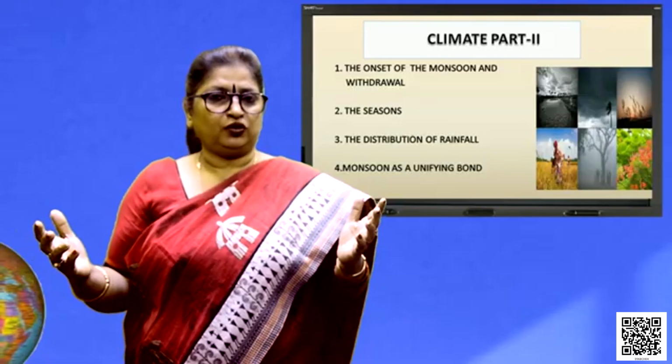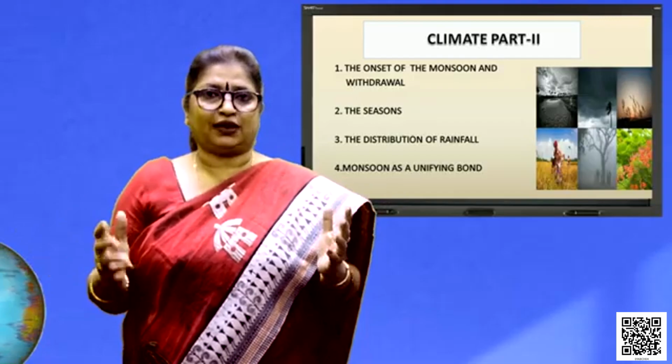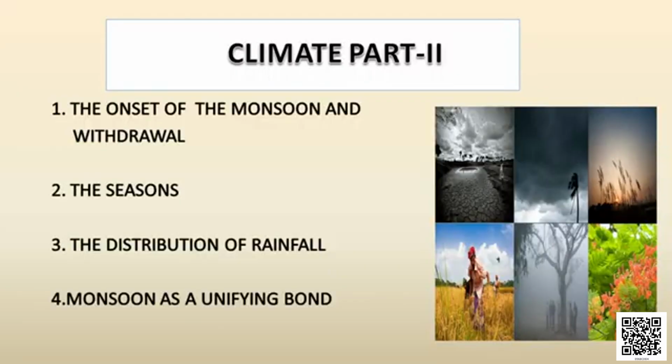Let's find out what you learn from this chapter. As you all know, climate plays a very significant role not only in the life of the people but also of all the living beings that depend on it. This chapter helps us to know about the functioning, the mechanism of monsoon and its impact on our livelihood. And we also learn how monsoon binds the whole country not only economically but also culturally.